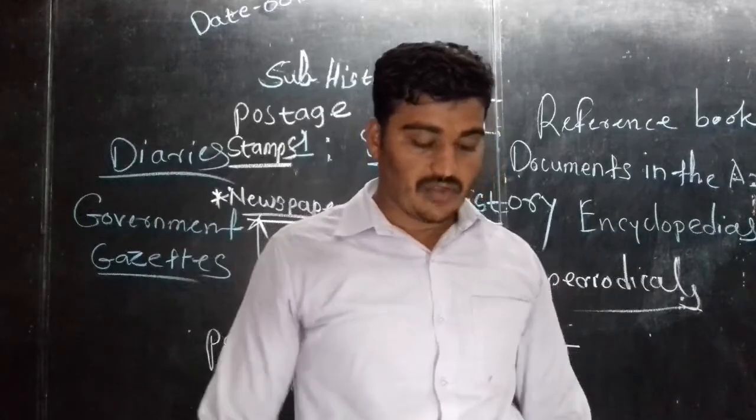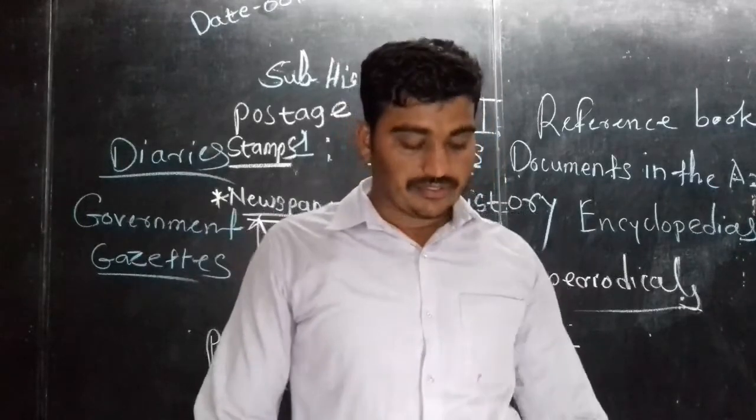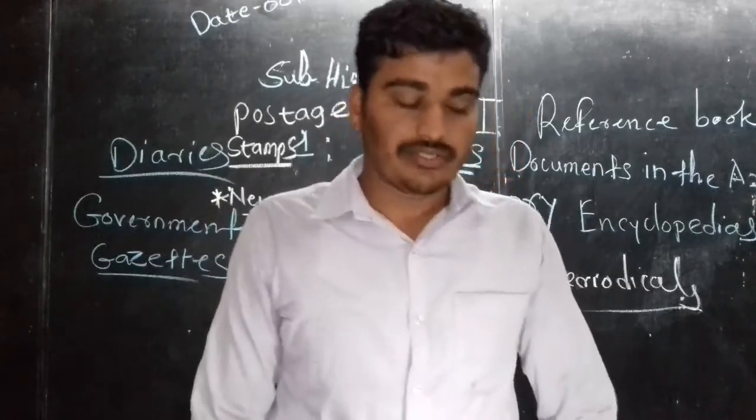It is therefore a valuable responsibility of history that we are going to see now. From that we are going to take information.